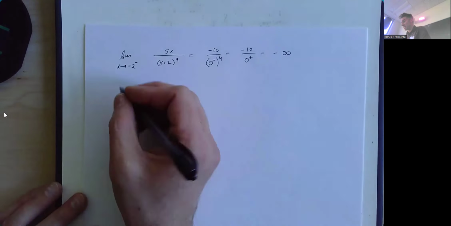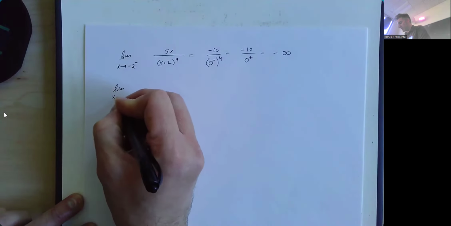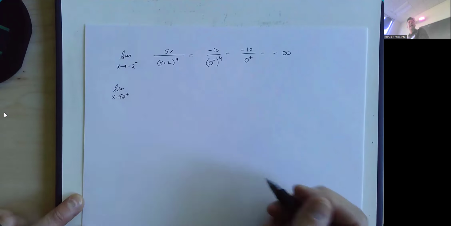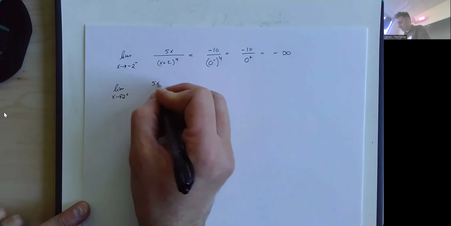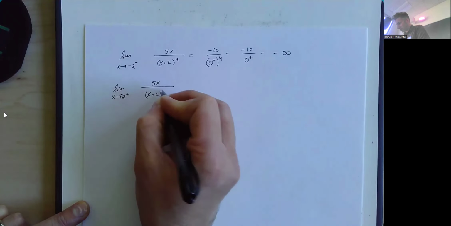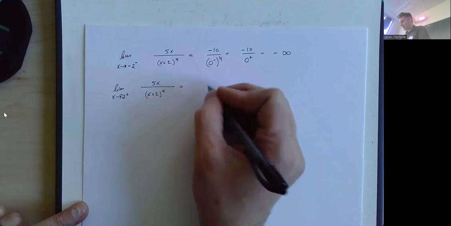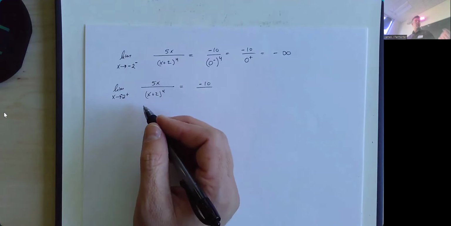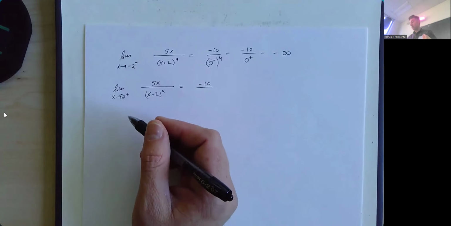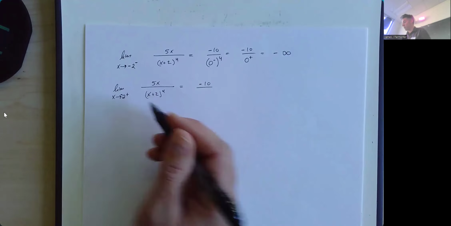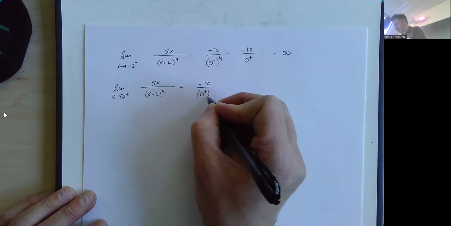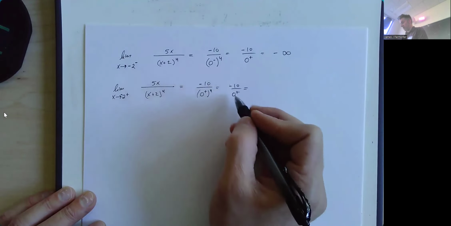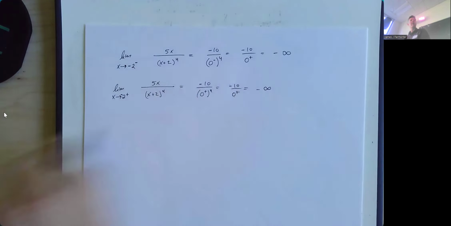And what we're also going to see is the same thing happens on the other side of -2. Limit as x approaches -2 from the right of the same expression. Now, when I plug in -2 for x, I still get -10 on the top. And for the denominator, a number a little bit larger than -2, on the right side of -2, is -1.9. -1.9 plus 2 is slightly positive. But it doesn't really matter because I'm raising it to the 4th power, so it would have been positive even if it wasn't. And once again, a negative divided by a positive is, in fact, negative.